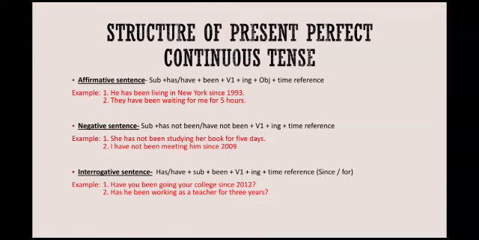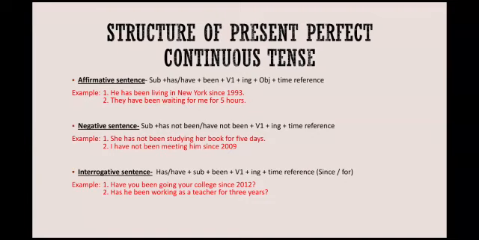In affirmative sentences, the formation is subject plus has or have plus been plus first form of verb followed by ing plus object plus time reference. For example, he has been living in New York since 1993. They have been waiting for me for 5 hours. It has been raining since 6 pm, etc.